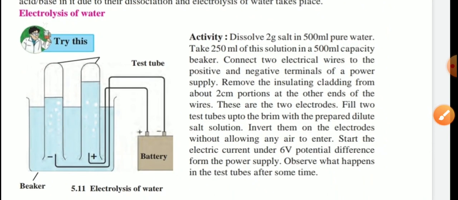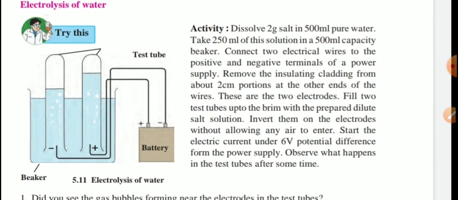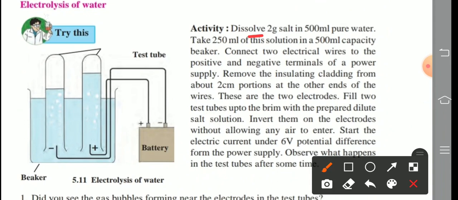Last point of this lesson, electrolysis of water. What is the activity given for us? Now check that. Dissolve 2 grams of salt in 500 ml pure water. Take 250 ml of this solution in a 500 ml capacity beaker as shown here.